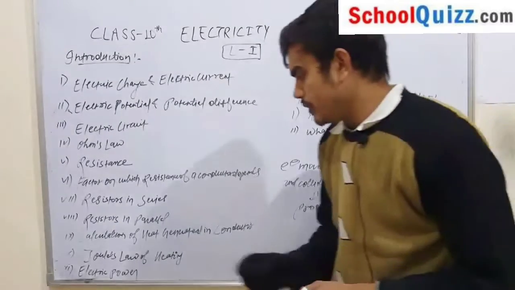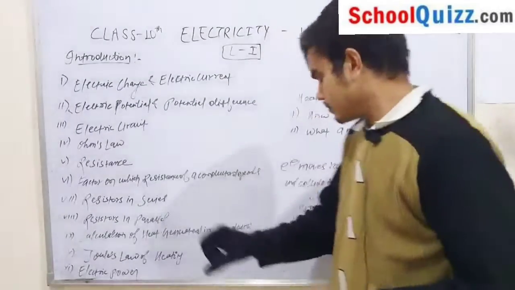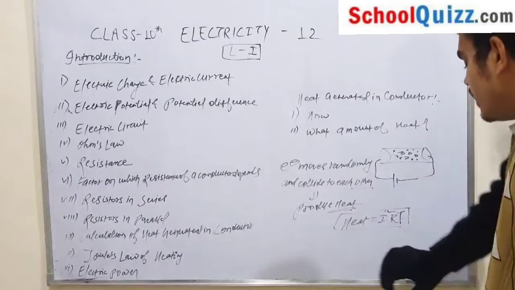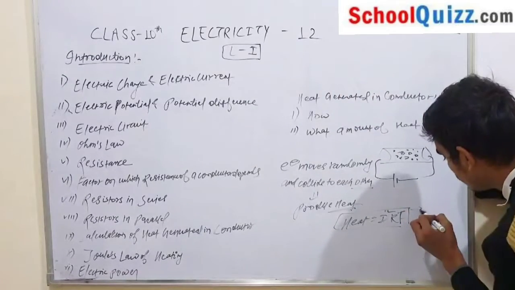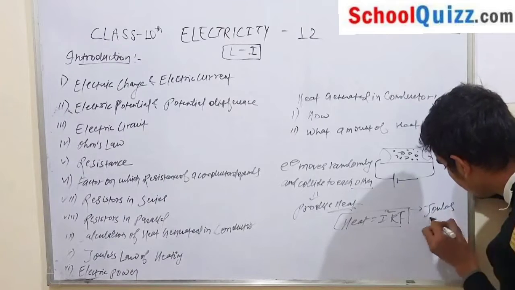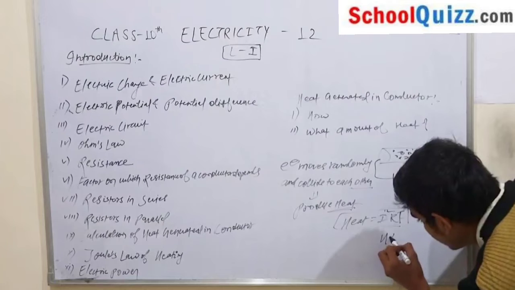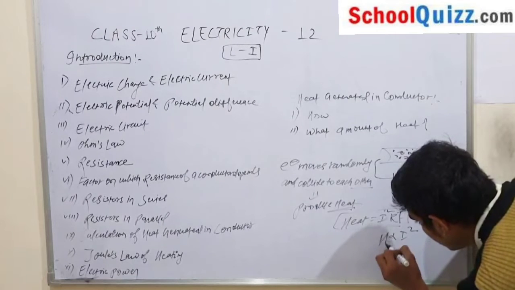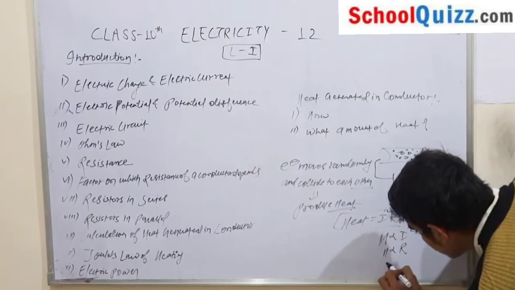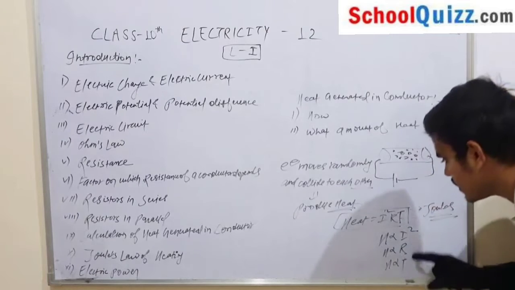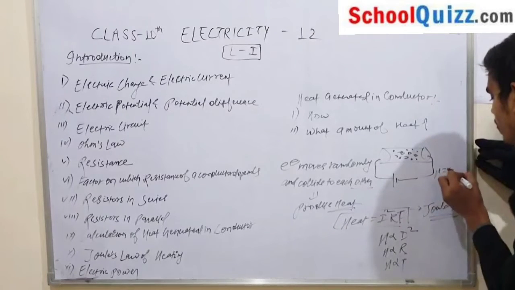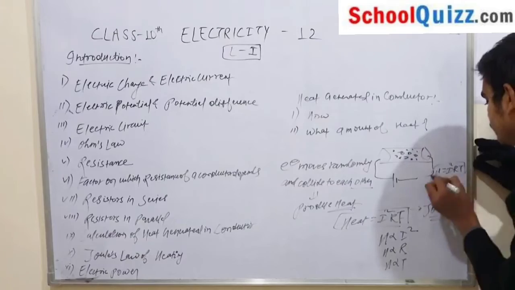What is our next topic? Joule's law of heating. This law, that is I square RT, was given by Joule. He said that heat is directly proportional to I square, heat is directly proportional to resistance, and heat is directly proportional to time. So heat is equal to I square RT.